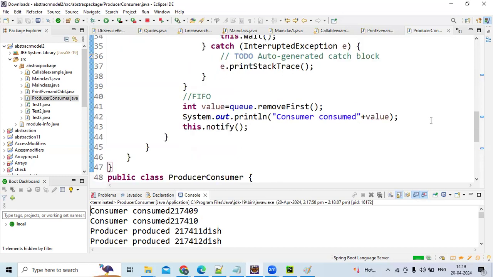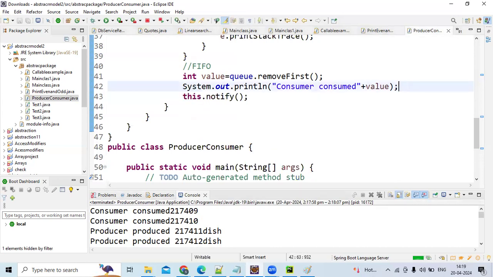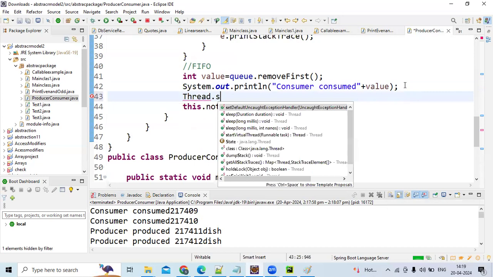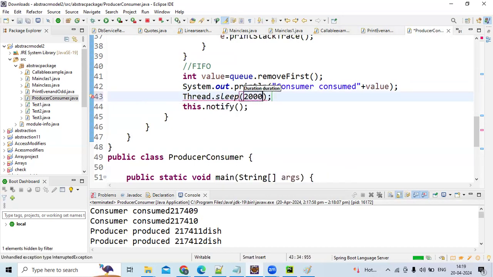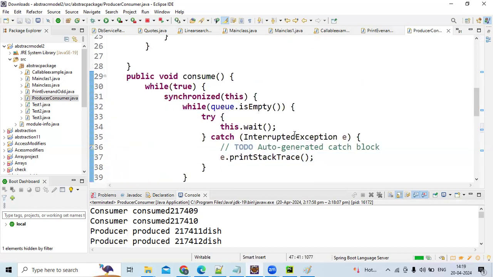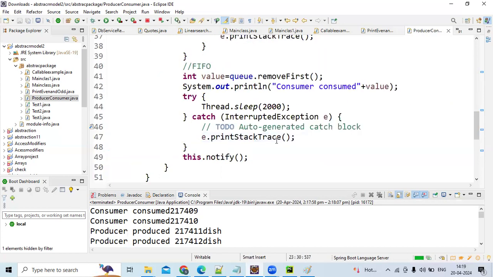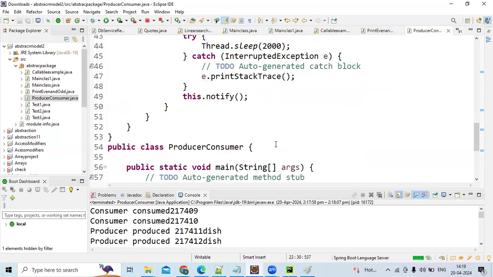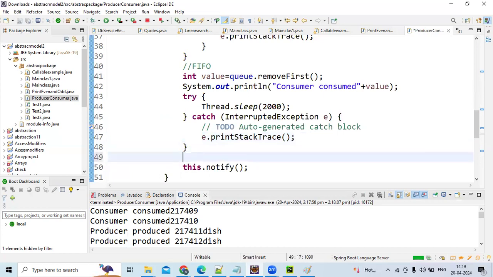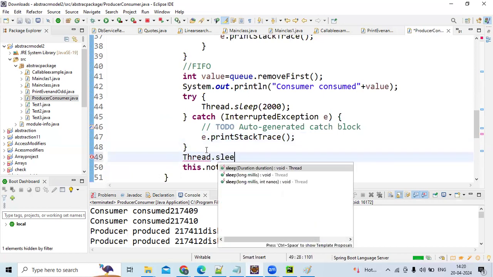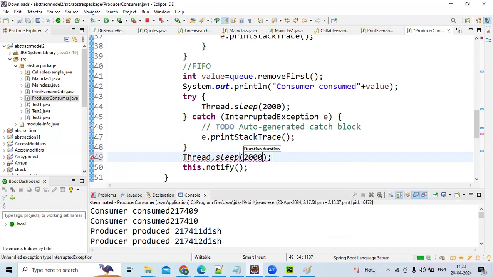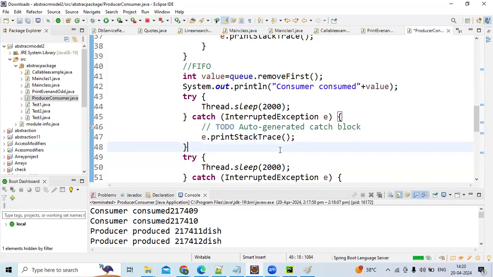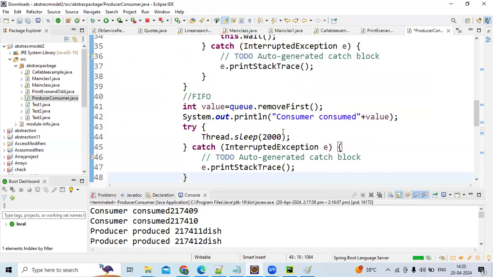Let's give a 2 seconds sleeping time. Thread dot sleep for 2000 milliseconds. That is running.